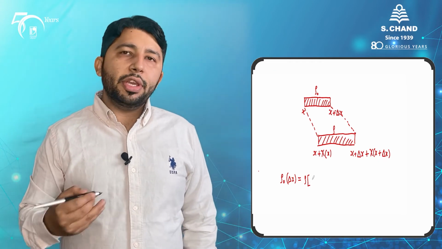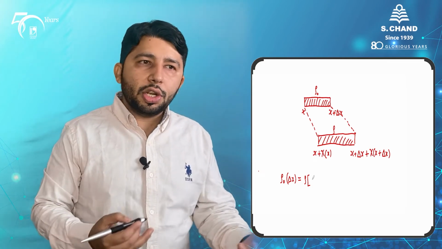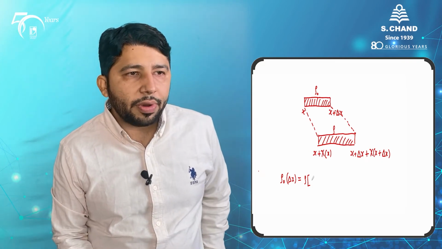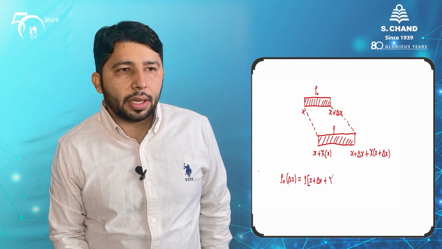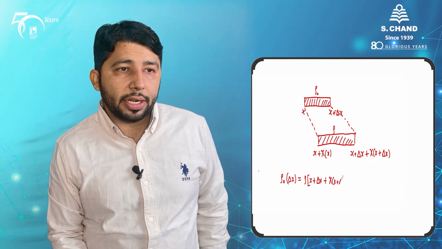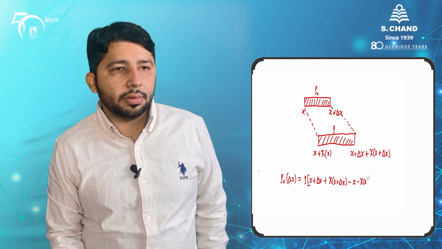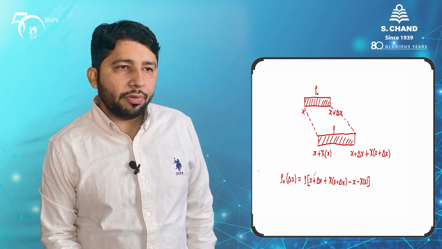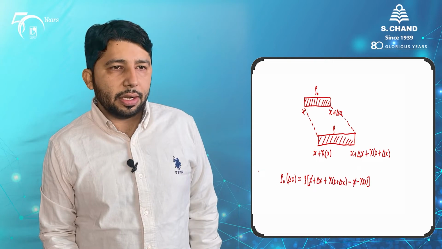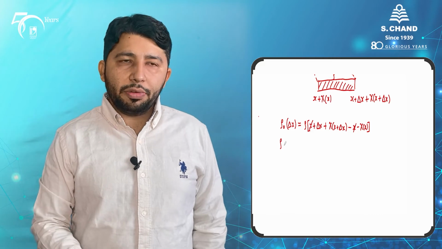To find its length, we can subtract the initial quantity from the final quantity: x plus delta x plus chi, which is a function of x plus delta x, minus x and chi x, which is the initial point. If you look at this expression, you will find that x can be cancelled from both sides. This is now a simplified expression.